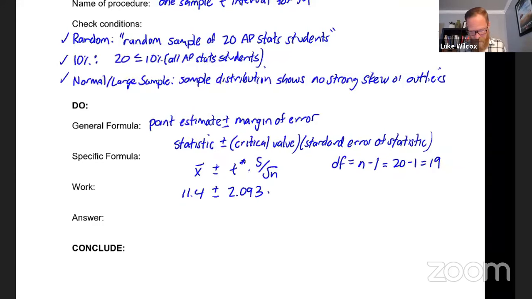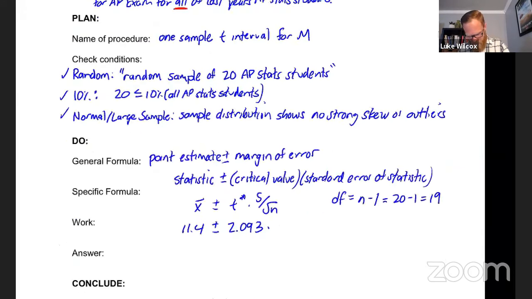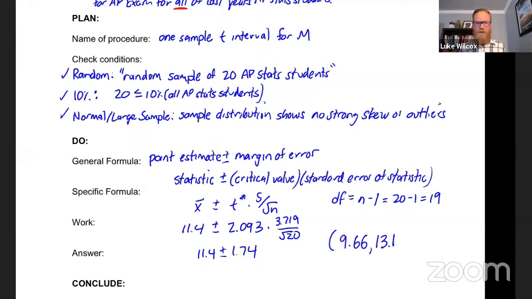2.093. My standard deviation S, I can look up above, is 3.719, all over the square root of N, which is going to be the square root of 20. Now, I punched these numbers in my calculator already here. 11.4 plus or minus a margin of error of 1.74. And that's going to allow us to arrive at a final answer of 9.66 up to 13.14 as our confidence interval.